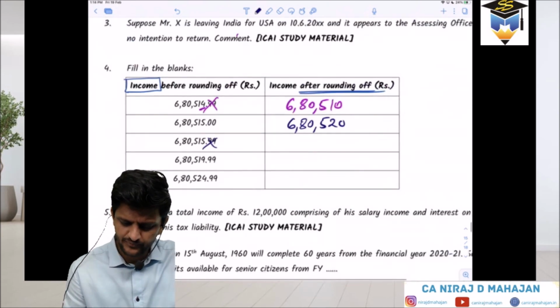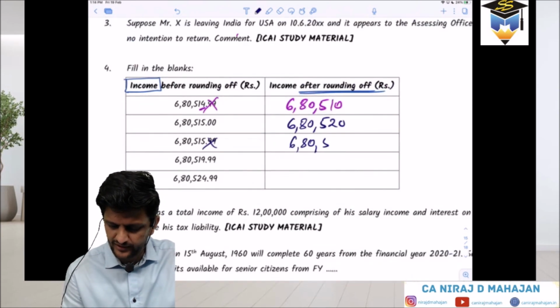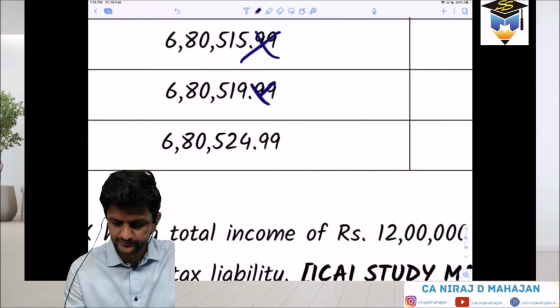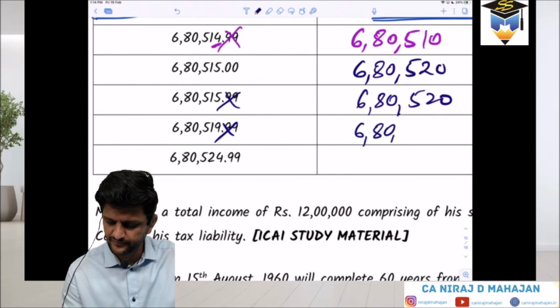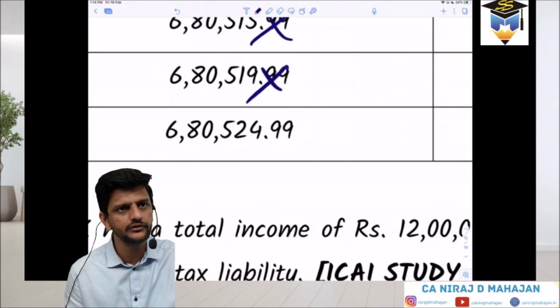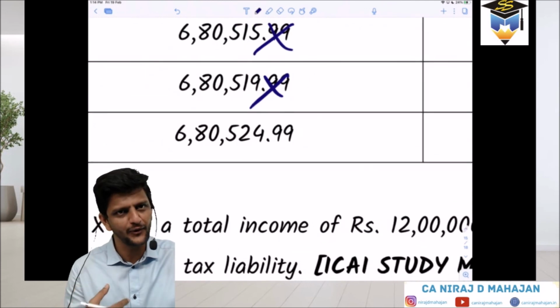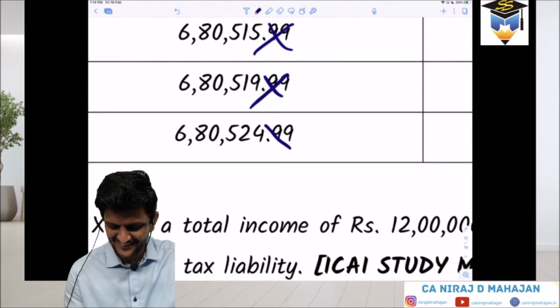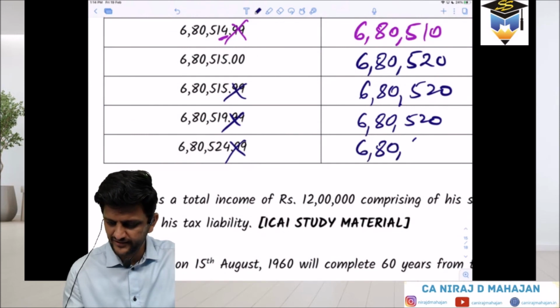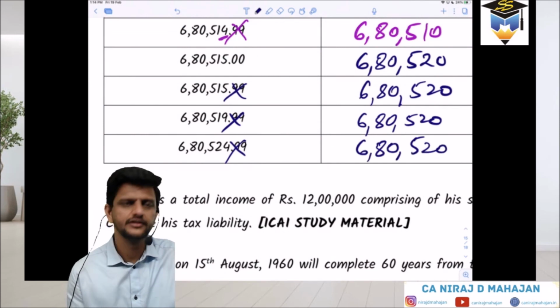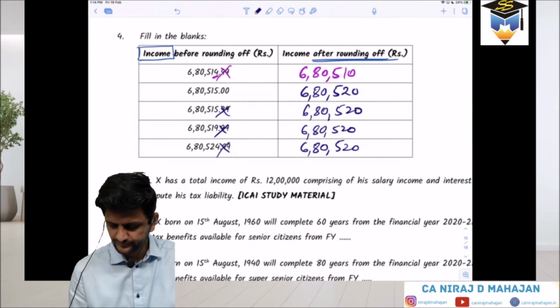Same, 6,80,520. Next, 685.99 and 9.99: ignore decimal, the last digit 9 is 5 or more, so 6,80,520 again. Next one, 685. If we round down now, again ignore decimals, so again 6,80,520. Amazing. Understood?